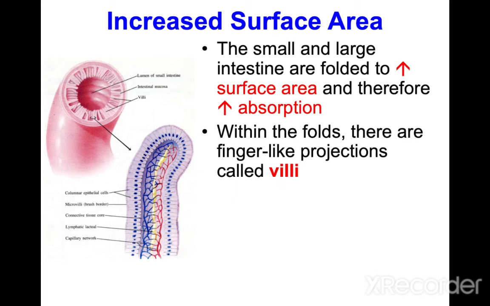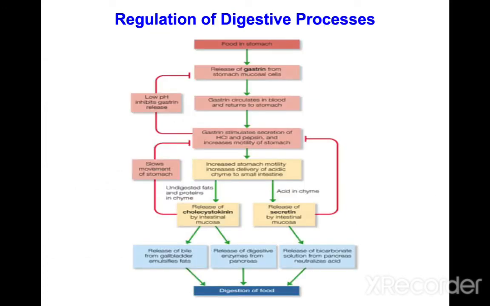Now this is my last slide. It is very important: the regulation of the digestive process. Digestion of course starts from the mouth, but mainly starts from the stomach. When food reaches the stomach, what will happen?